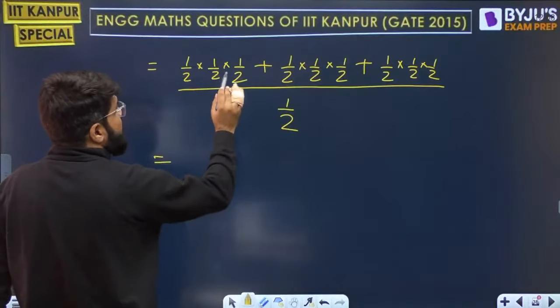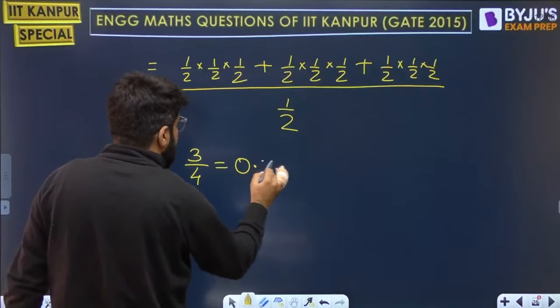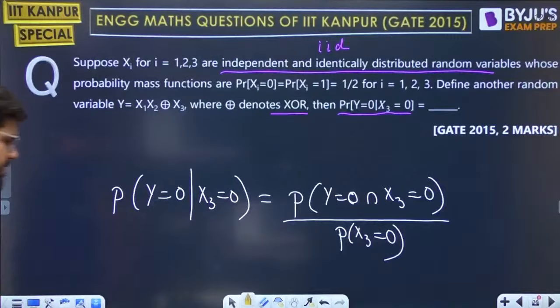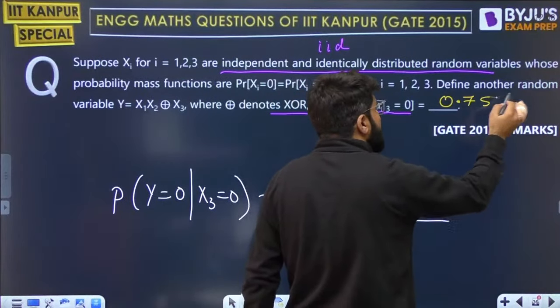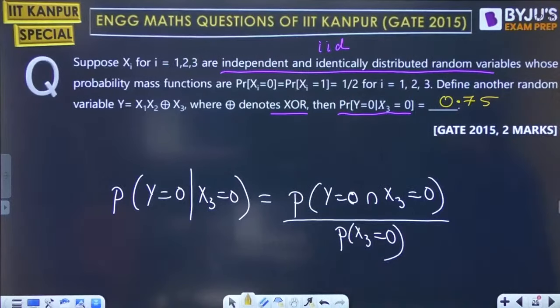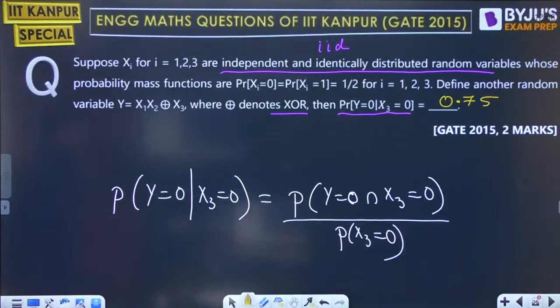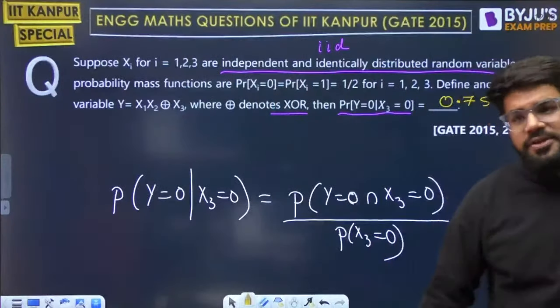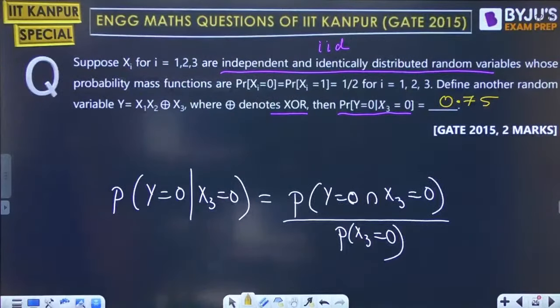That is cancelled, so you have 1 by 4 plus 1 by 4 plus 1 by 4. Your answer is 3 by 4 or 0.75. It is a numerical answer type question, so I will write down here 0.75. This is a good question, mixing conditional probability with the PMF and with the XOR functionality.